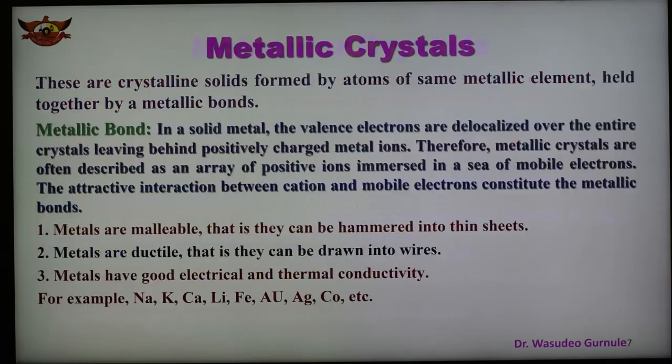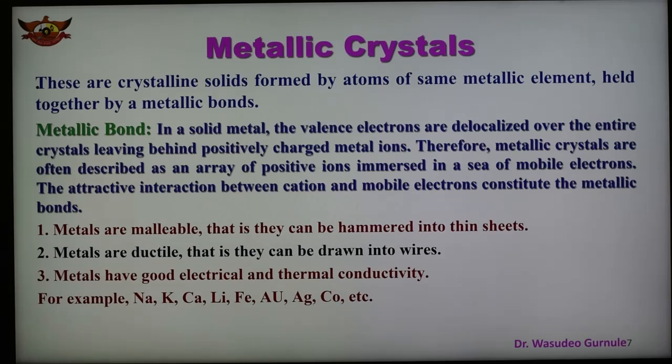Number 4 is the metallic crystal. In a metallic crystal, the force of attraction is the metallic bond and the constituent particles are the atoms of the same element. These are crystalline solids formed by atoms of the same metallic element and held together by the metallic bond. So different types of bonding are there, as we have seen: ionic bond, covalent bond, weak van der Waals forces, the hydrogen bond, and one more, the metallic bond.